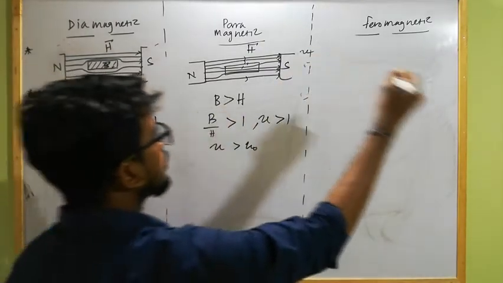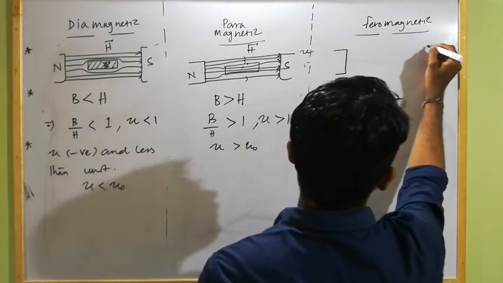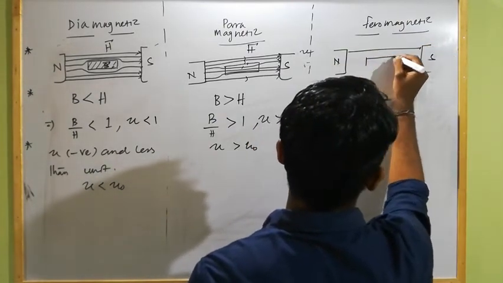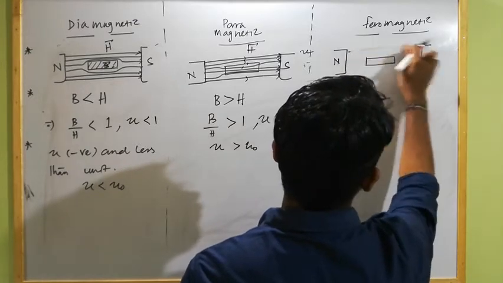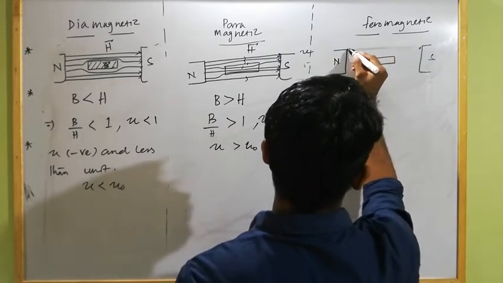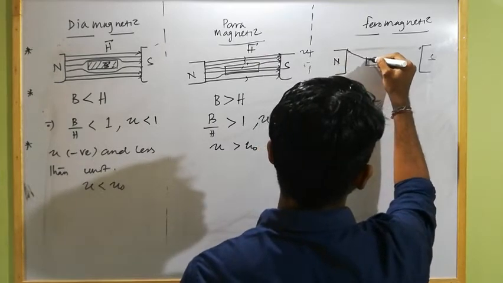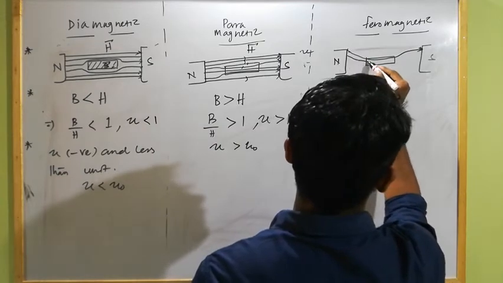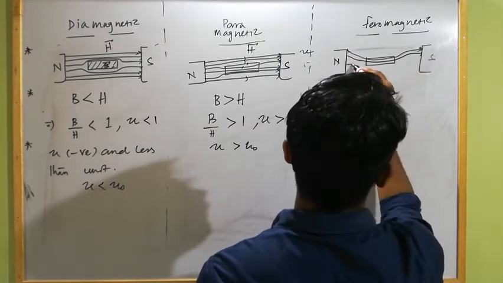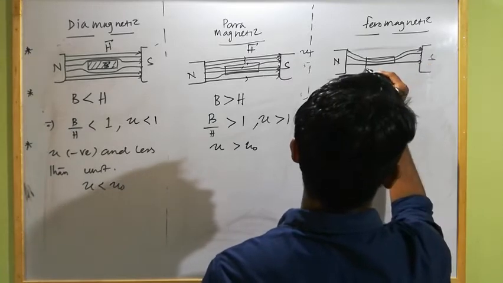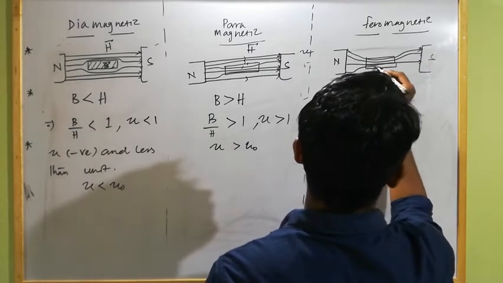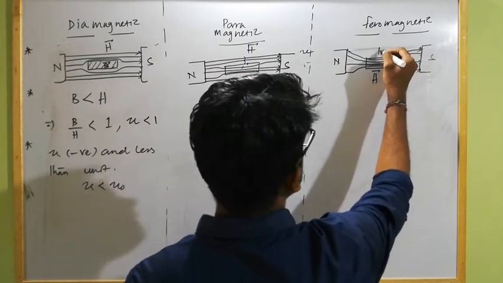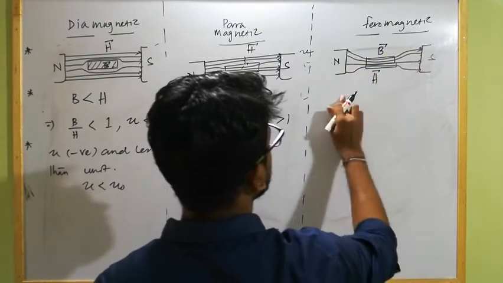Clear? But in the case of a ferromagnetic substance, if we place a ferromagnetic substance in an external magnetic field or magnetizing field, then all the magnetic field lines must pass through the ferromagnetic substance. Here H is the external field strength and B is the magnetic field induced within the ferromagnetic substance.